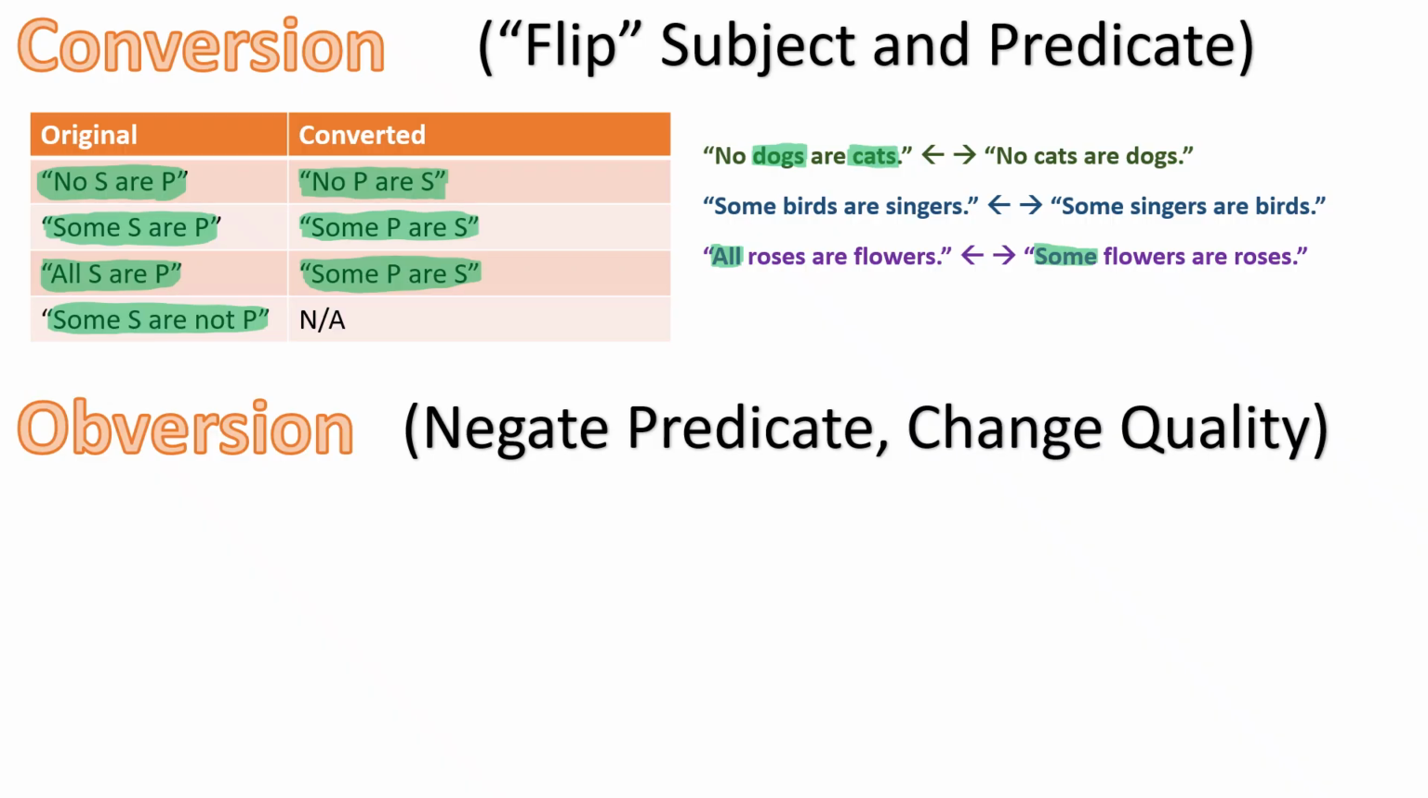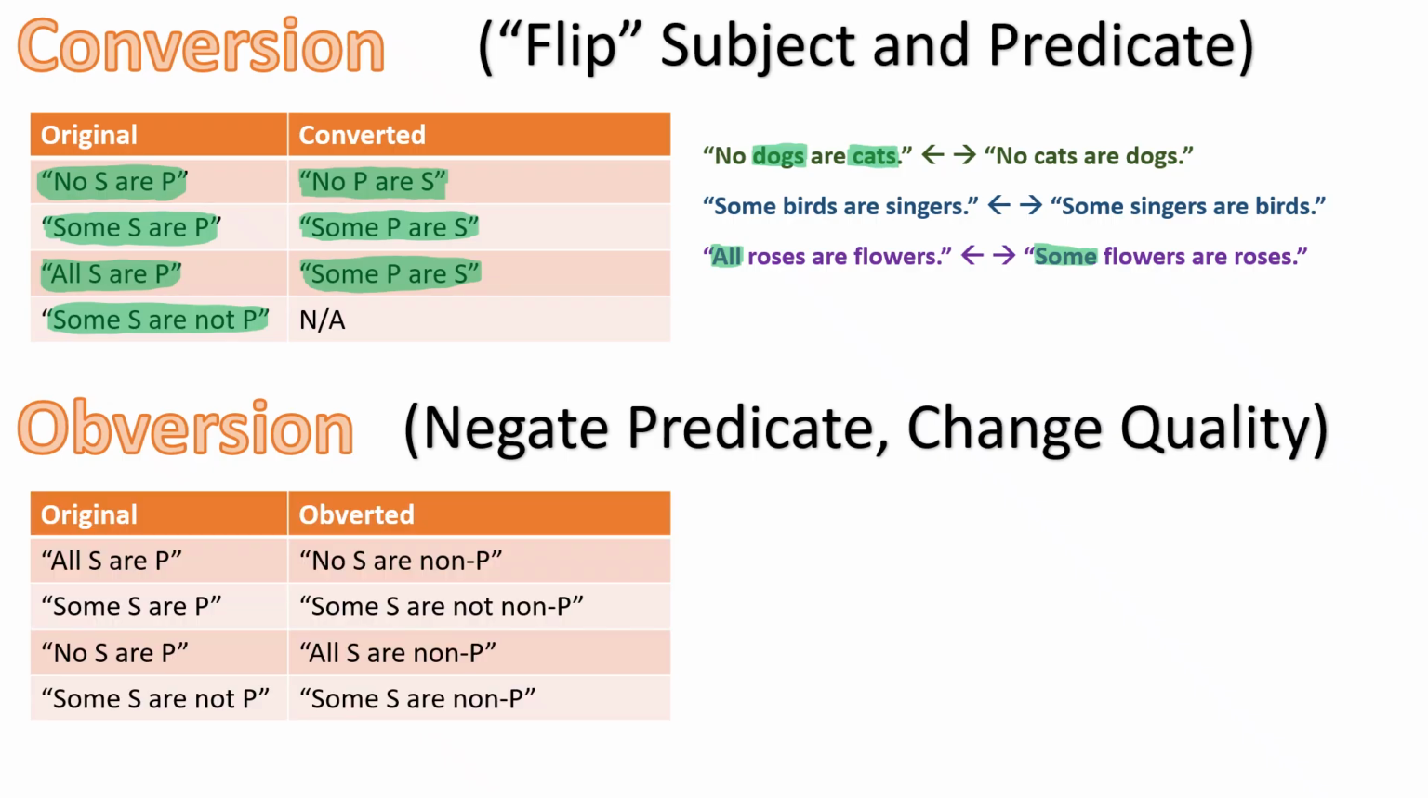Then we have obversion, where we're negating the predicate, and then we change the quality. Obversion will validly work with all the main categorical propositions. So All S are P can be obverted to No S are non-P. Notice that we're negating the predicate, so we're getting that non-P, and we're also changing the quality. Originally we have something affirmative, and over here we have something negative.